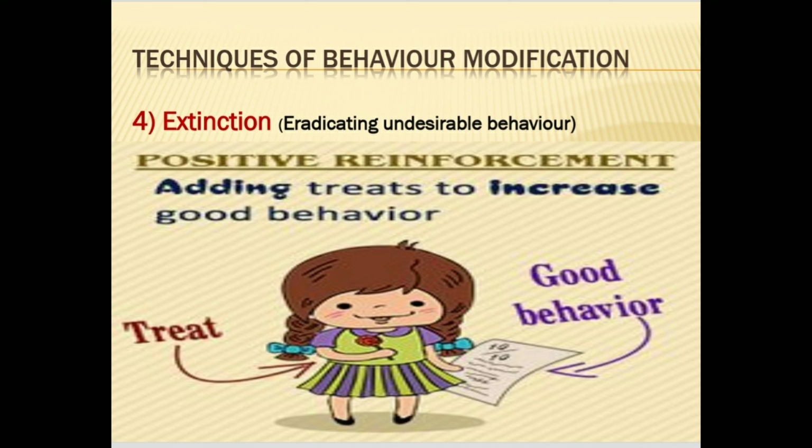Eradicating undesirable behavior by deliberately withholding reinforcement is another popular treatment method. For example, a child who habitually shouts to attract attention may be ignored unless he or she speaks in a conversational tone. This is based on the principle that if the behavior is not rewarded or encouraged, it will become extinct. So it's very important that we should reinforce the desirable behavior of the child to eradicate the undesirable behavior.